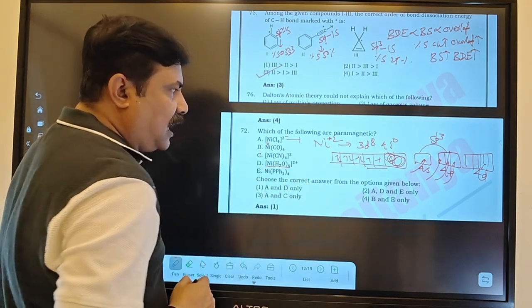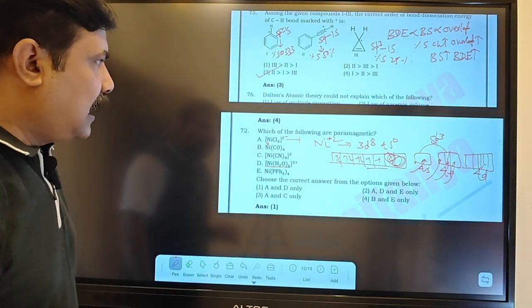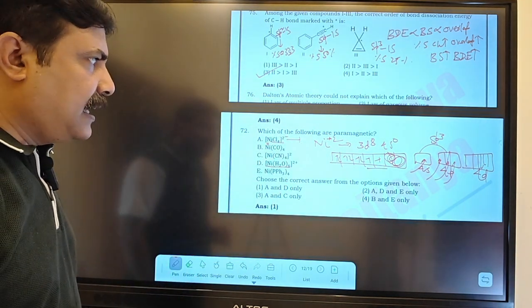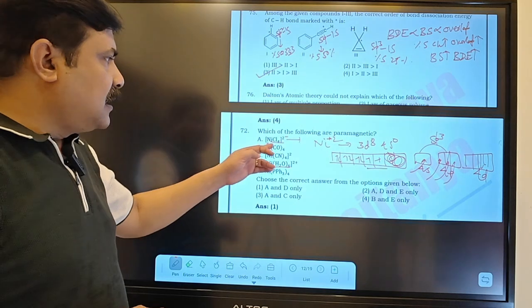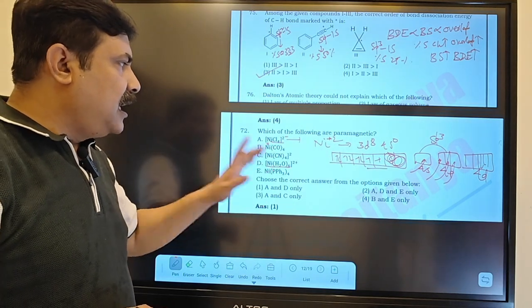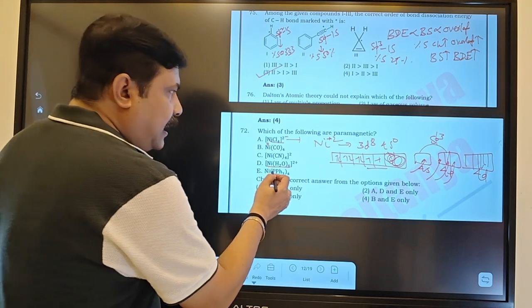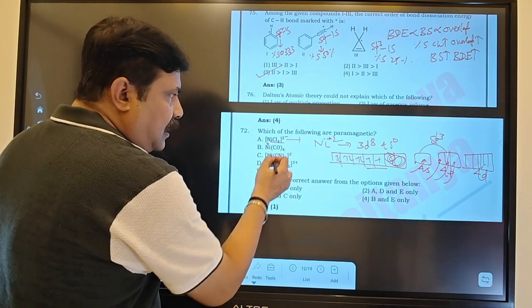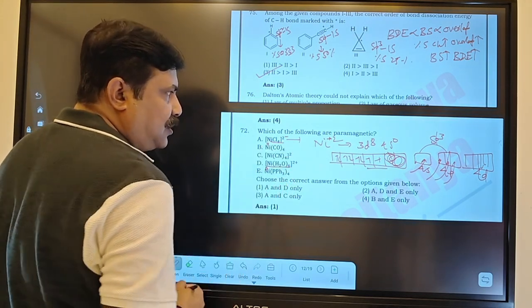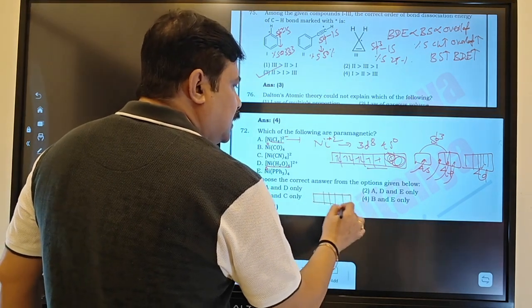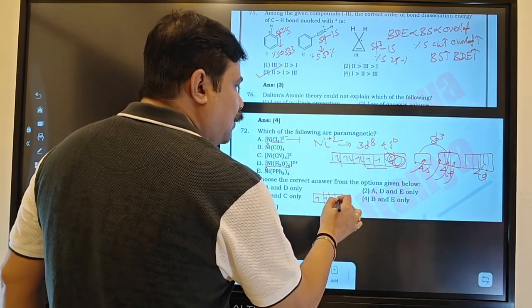Here also is water, a weak field ligand with nickel, and here also a weak field ligand. So that means A and D have weak field ligands, and unpaired electrons will be there. In the other cases, cobalt with cyanide and Ni with PPh3, strong field ligands, pairing against Hund's rule will be there. Here some people think: sir, nickel is in the 0 state here, how is there pairing? The idea is like this. If you have 1, 2, 3, 4, 5.